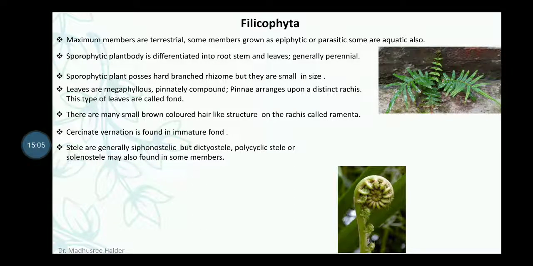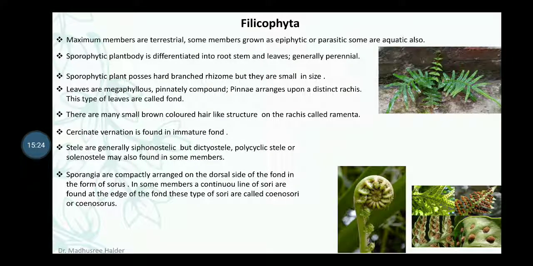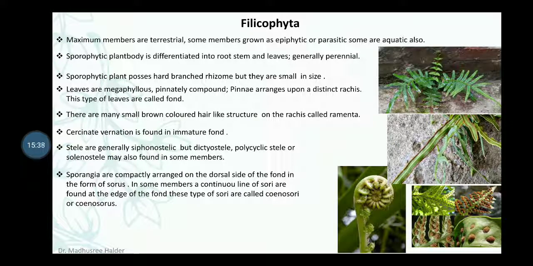Stelae are generally siphonostelic, but dictyostelae, polycyclic stelae or solenostelae may also be found in some members. Sporangia are compactly arranged on the dorsal side of the frond in the form of sorus. In some members, a continuous line of sori is found at the edge of the frond. This type of sori is called coenosori or coenosorus. That is the picture of coenosori, and the bottommost picture shows the sorus.